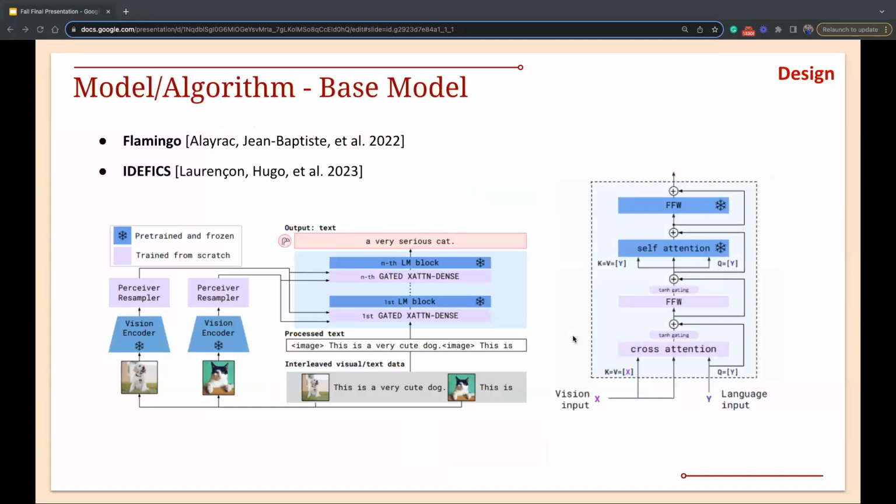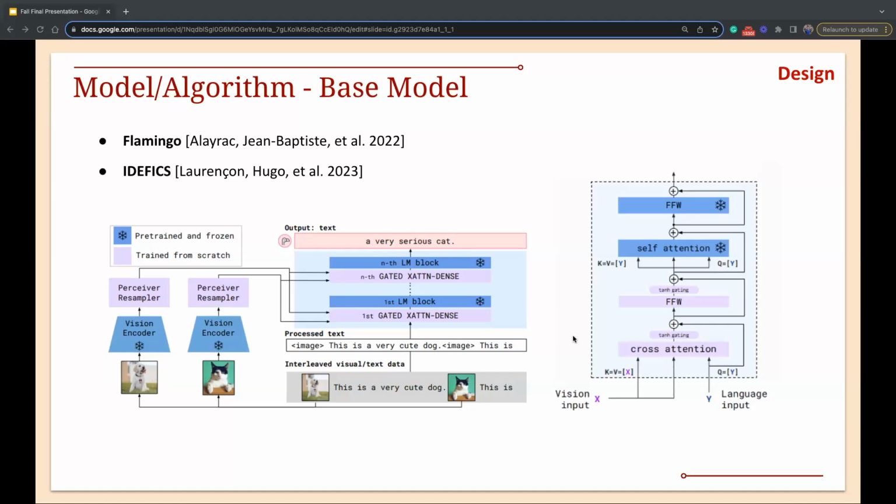So to be very specific, we are using the IDEFICS model as explained earlier by Pratik. So let's delve deeper into this model. It was first the Flamingo model, which was proposed by DeepMind, and IDEFICS is the open source reproduction of this model. Flamingo was trained using cross attention between vision embedding and language input. As we can see, there are gated cross attention layers in the language model. It uses the CLIP model as its backbone for image embeddings, and the Llama model as the language model.